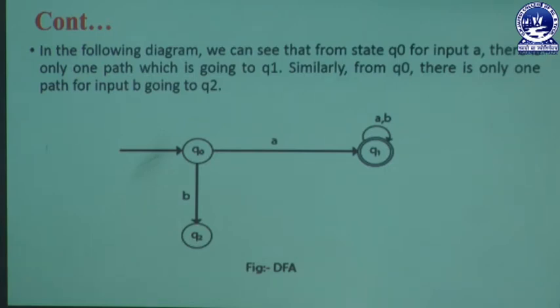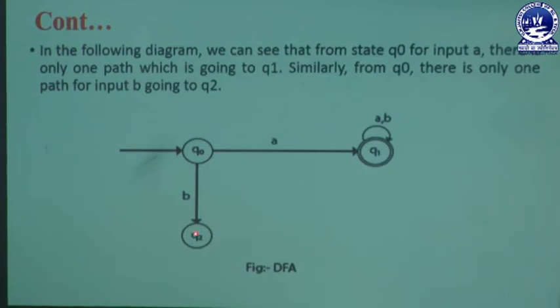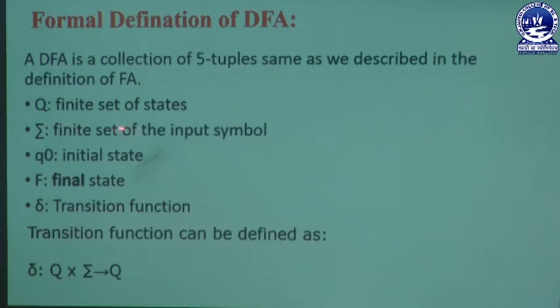There is no problem. Next we are going to learn the formal definition of DFA. A DFA is a collection of 5 tuples, which was already discussed in our previous concept. Here we use Q, which is a finite set of states. In the previous slide we had states Q0, Q1 and Q2, so we have 3 states.